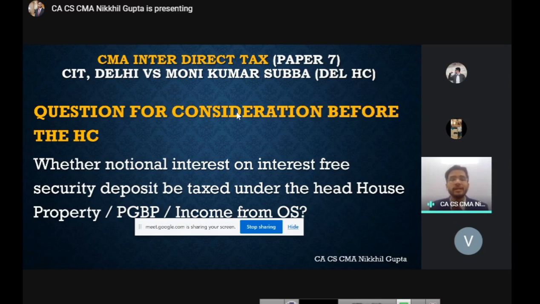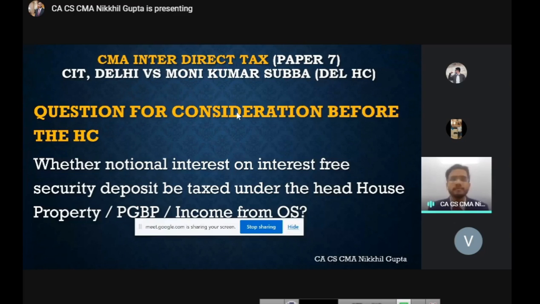Section 23 clearly states that the fair rent should be taxed in the hands of the assessee. It nowhere talks about security deposit. It nowhere talks about interest on security deposit. So any other kind of income, whether it is notional or security deposit interest, cannot be taxed in the absence of specific provisions in law. The law should have specific provisions to tax notional income. If specific provisions are not there, then the law cannot tax any income. In case of security deposit interest, there is no specific provision.